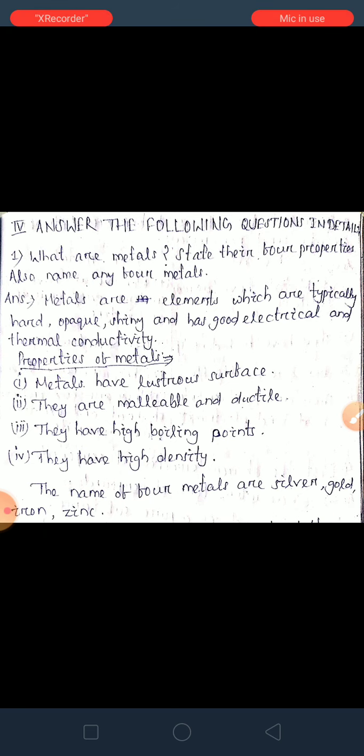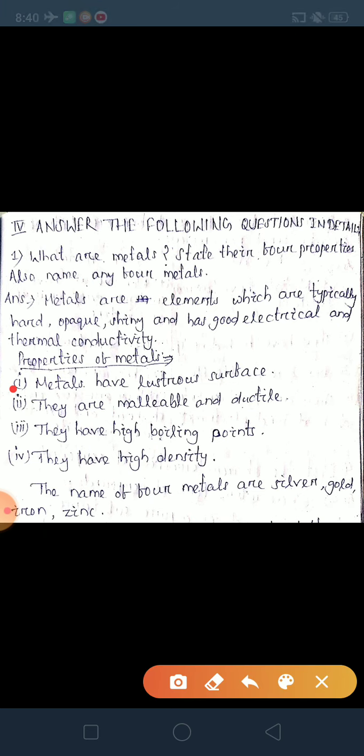What are metals? State their 4 properties. Also name any 4 metals. So, what are metals? We know metals are elements which are typically hard, opaque, shiny and have good electrical and thermal conductivity. And properties of metals: first one, metals have lustrous surface, they are malleable and ductile, they have high boiling points, they have high density. The names of 4 metals are silver, gold, iron, zinc.